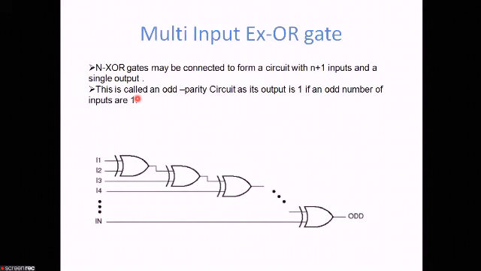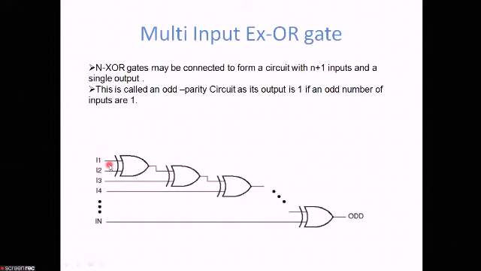Now look at this circuit. This is the circuit here. I1, I2, I3, I4 up to IN. These are the inputs. So the inputs are taken from 1 to n. So for designing it, we are taking some XOR gates. These are the XOR gates.